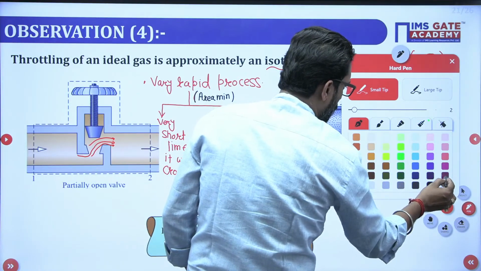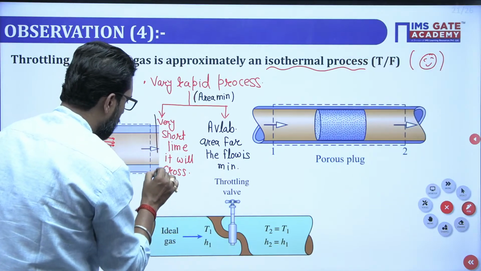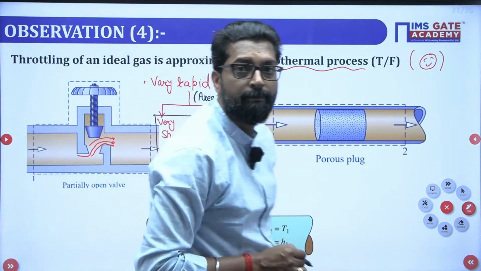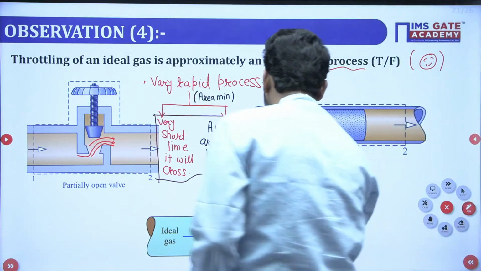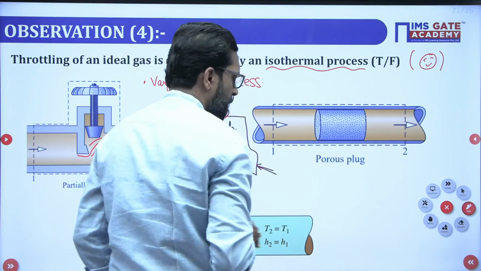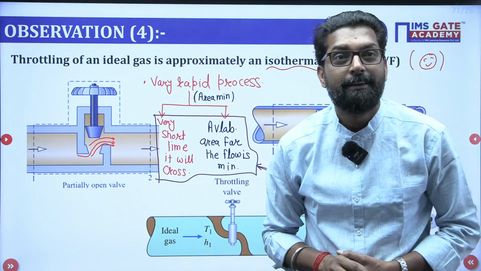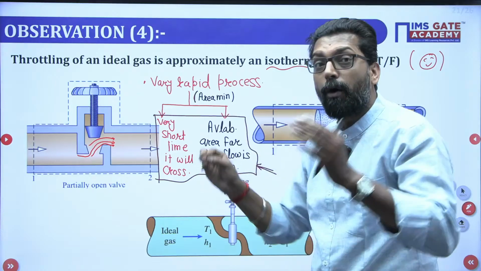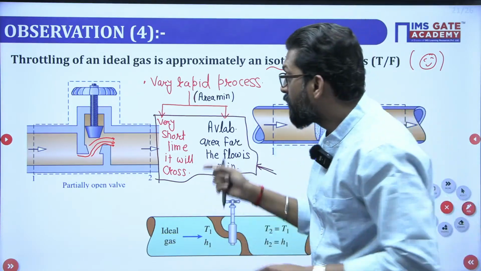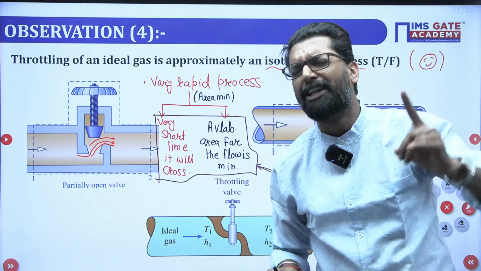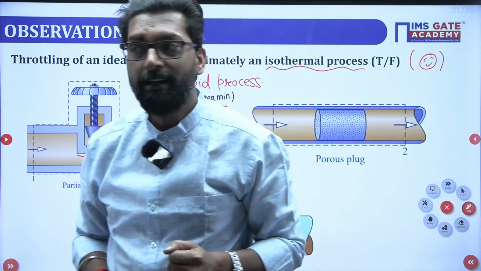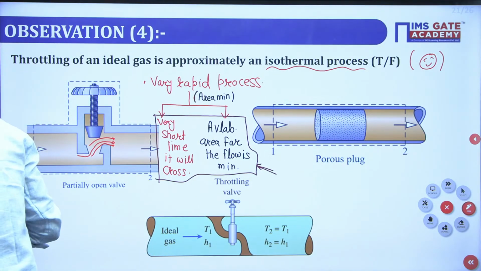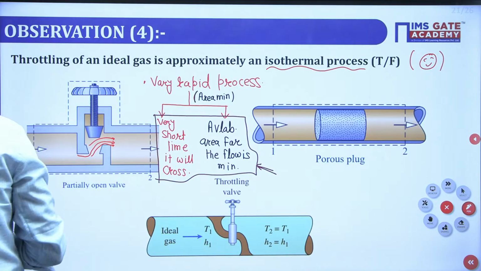Please tell me. The effect is that there is a very short time and also a very minimum area, so there is no chance of heat transfer during throttling. The flow through them may be assumed to be adiabatic.